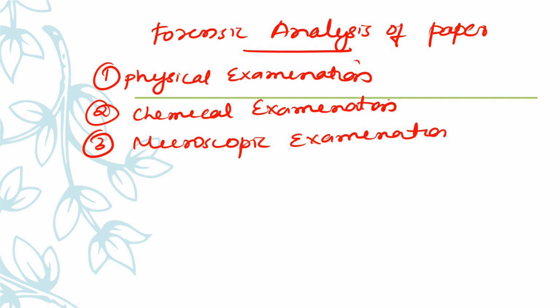Physical examination, you all know what it is. Physical examination of paper involves examining the paper by merely looking at it with our naked eyes.